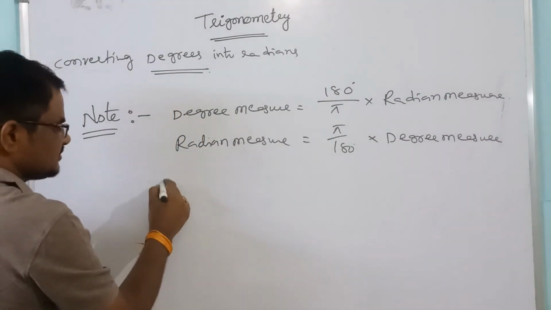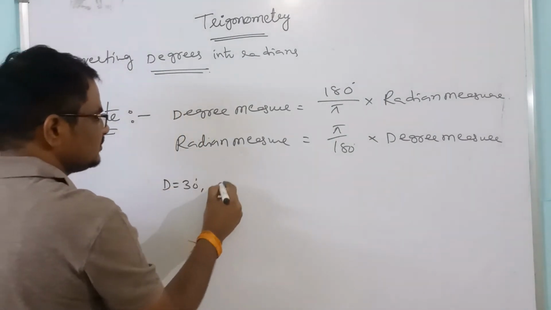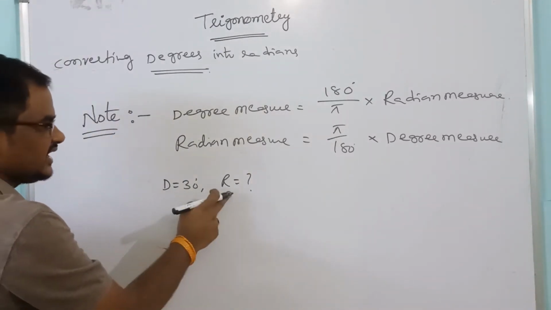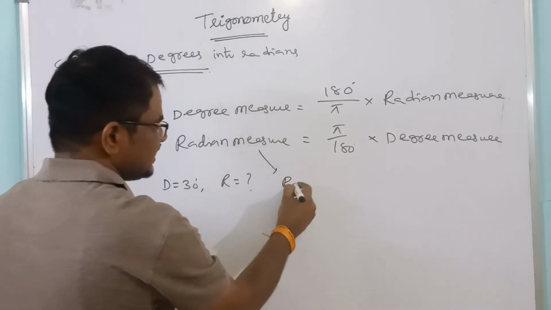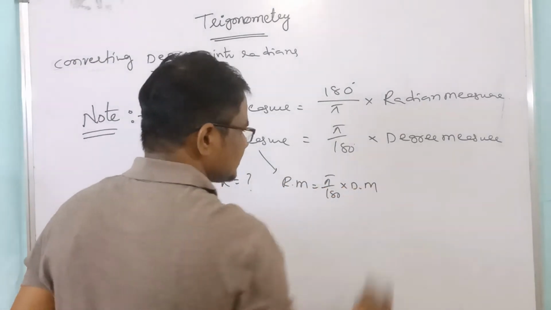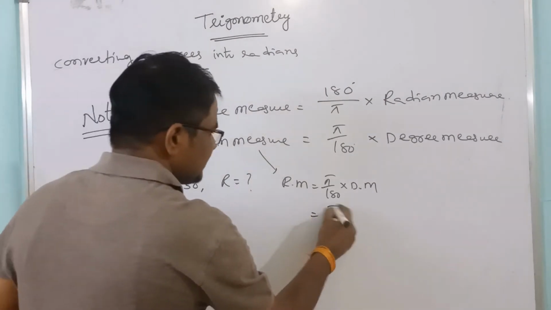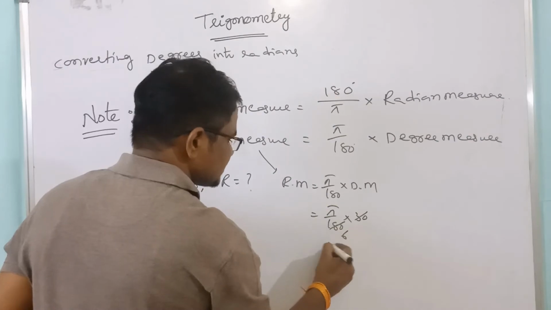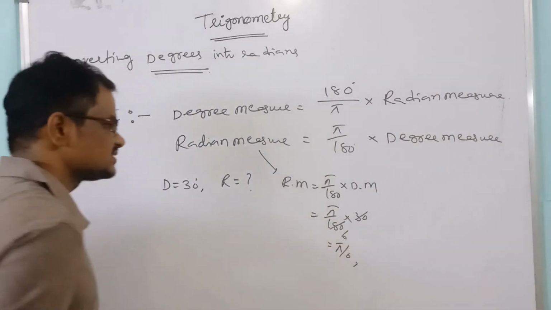Previously, what did we take? 30 degrees equal to how many radians, they are asking. Degrees are given, radians we have to find. We know that radian measure equals pi by 180 into degree measure. So pi by 180 into degree measure, which is 30. How many times? 6 times. So that is equal to pi by 6.